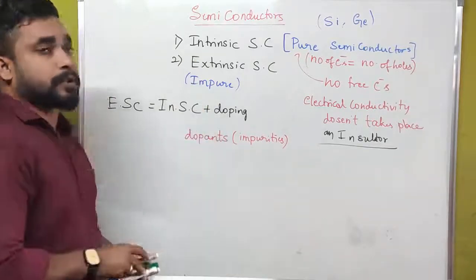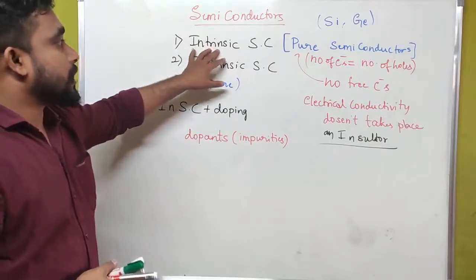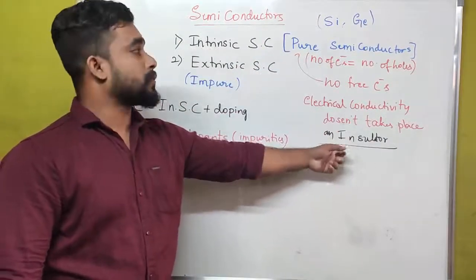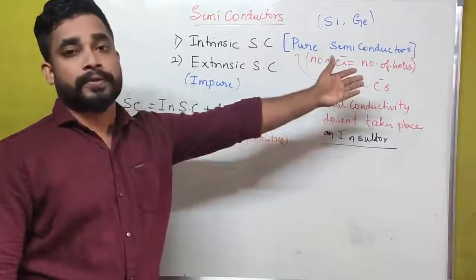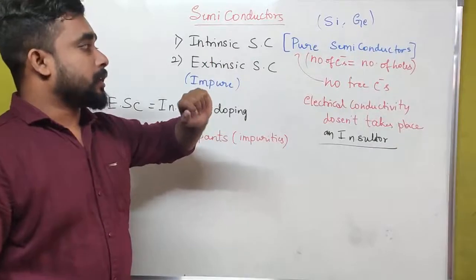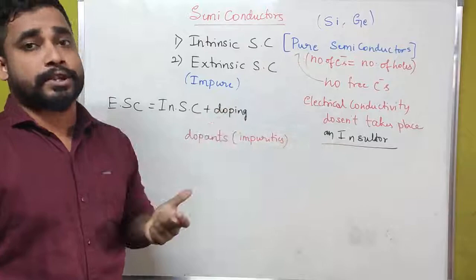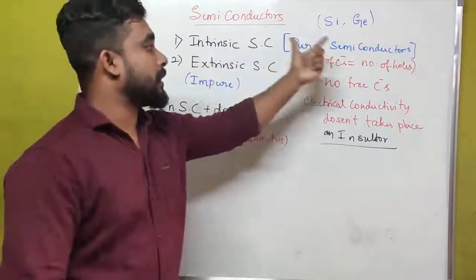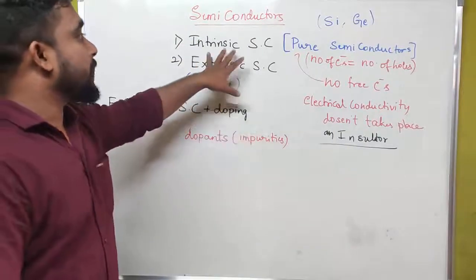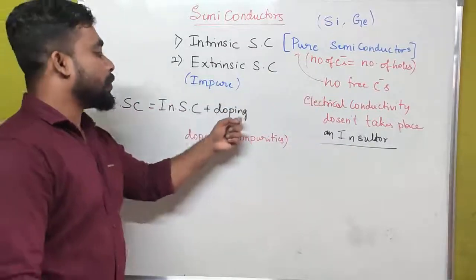There are two different types of semiconductors. One is intrinsic semiconductor. We used to call such semiconductors pure semiconductors or insulators. Why do we call that an insulator? Because the number of free electrons is none in a pure semiconductor, or the number of electrons and holes is in an equal ratio. That's why we don't get any electrical conductivity. If you want to make this insulator a conductor, then we have to do doping.